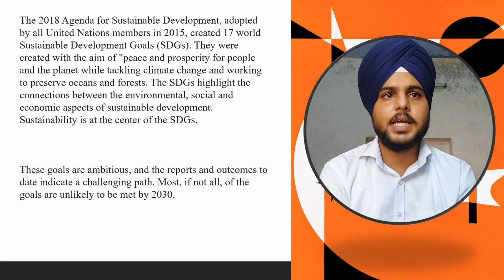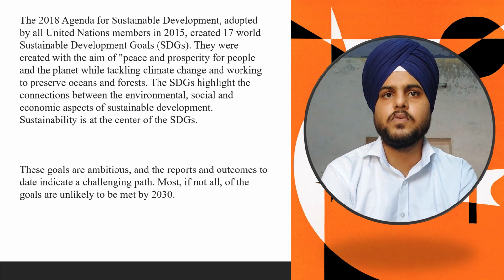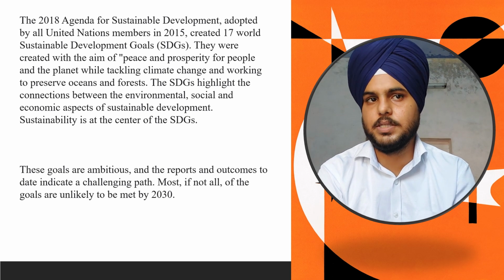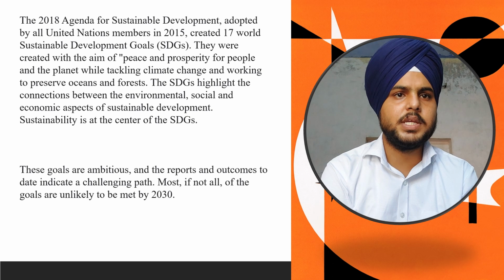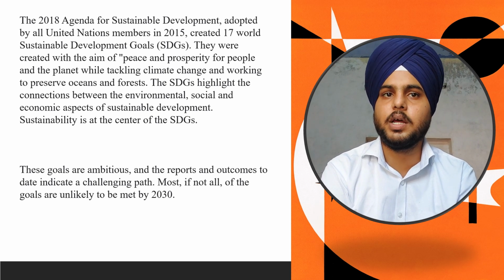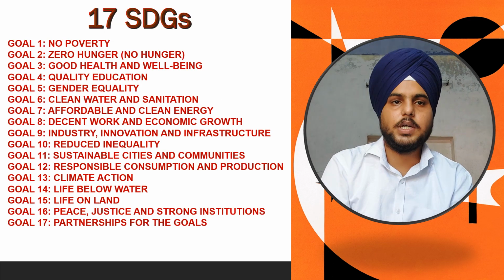The SDGs highlight the connection between the environmental, social, and economic aspects of sustainable development. Sustainability is the center of the SDGs. These goals are ambitious, and the reports and outcomes to date indicate a challenging path. Most, if not all, of the goals are unlikely to be met by the year 2030.